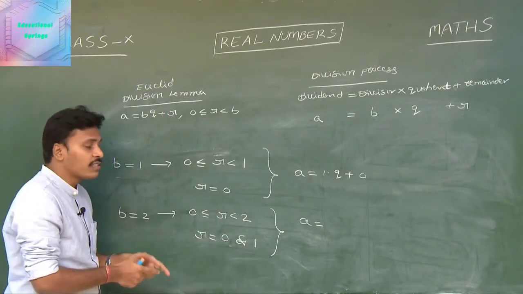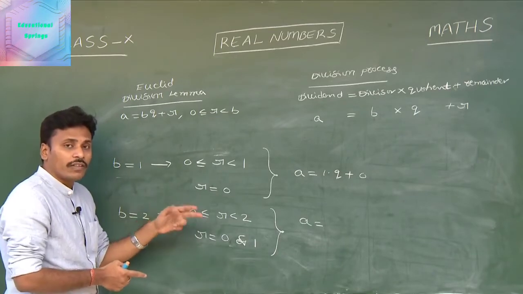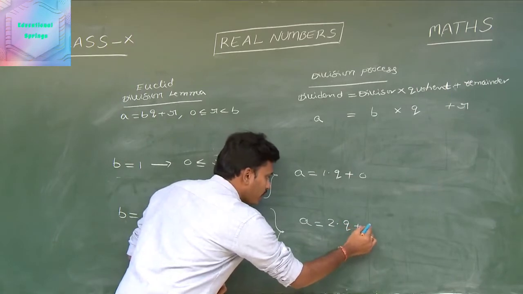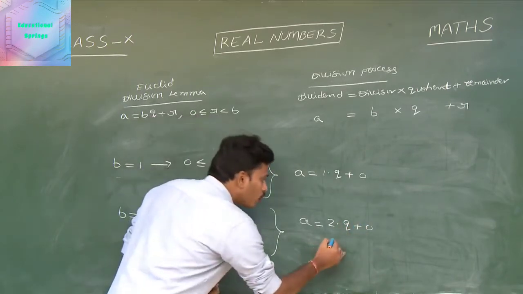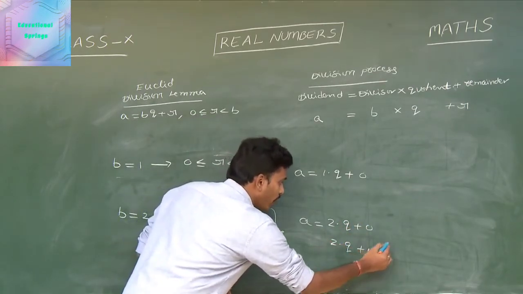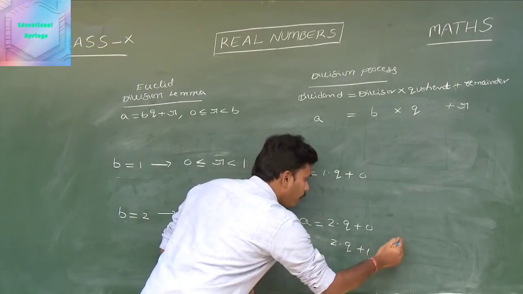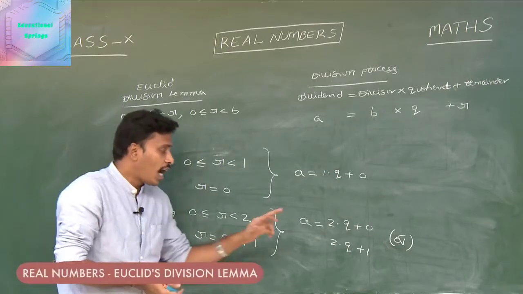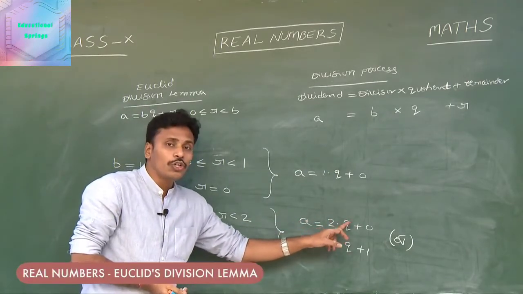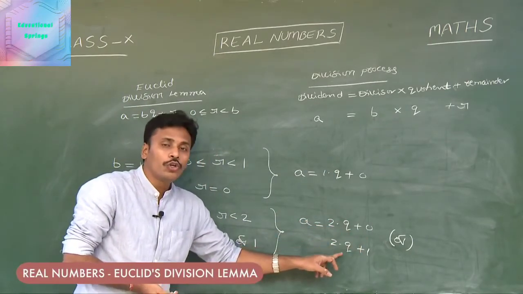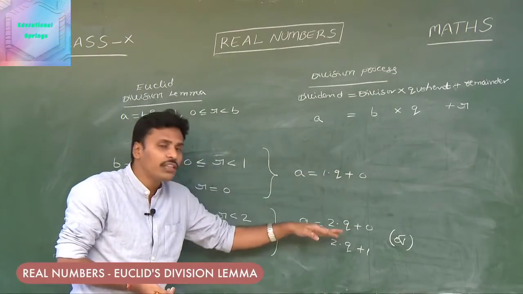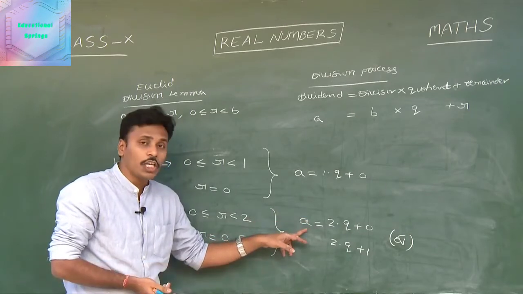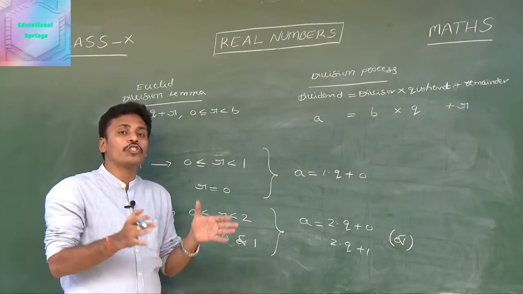So in this case we have two forms for that a: a is equals to 2 into q plus 0 or 2 into q plus 1. Look at this. If b is equals to 2, then we have two possibilities for that a, either 2 into q plus 0 or 2 into q plus 1, and only these two possibilities will happen for a. And again I am repeating, this a is any positive integer.